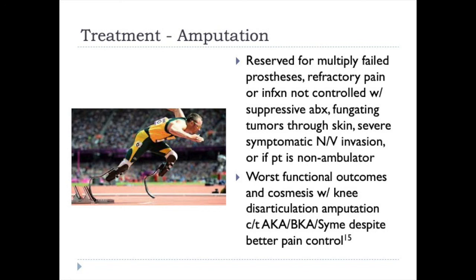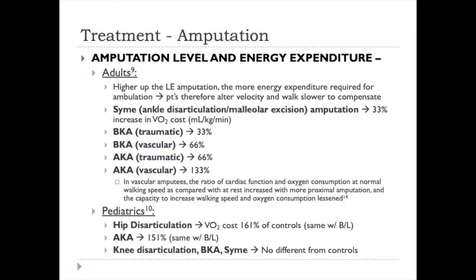better pain control, actually. So this has nothing to do with metastatic disease, but I threw this in here because it's a commonly tested topic on the OITE and boards, and that's amputation level and energy expenditure. I won't belabor the point and read this to you, so I'll let you pause this at your leisure and study this. But basically, the higher up you go, the more energy you have to spend to continue to ambulate. It becomes more and more difficult the longer the prosthetic is.